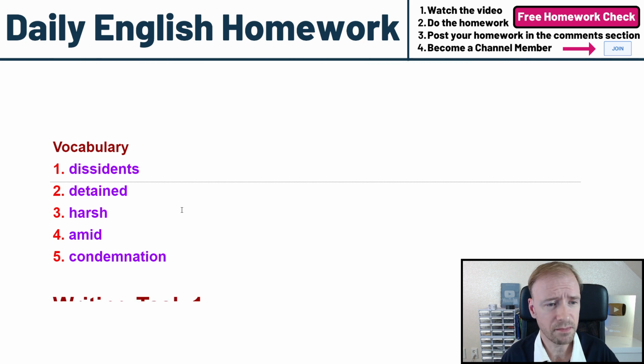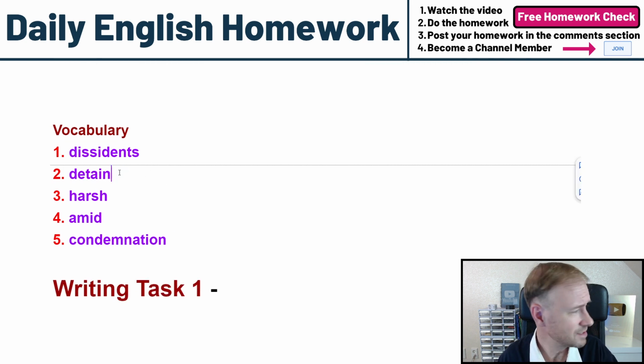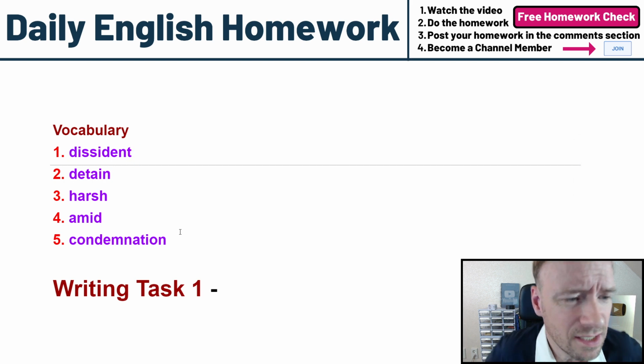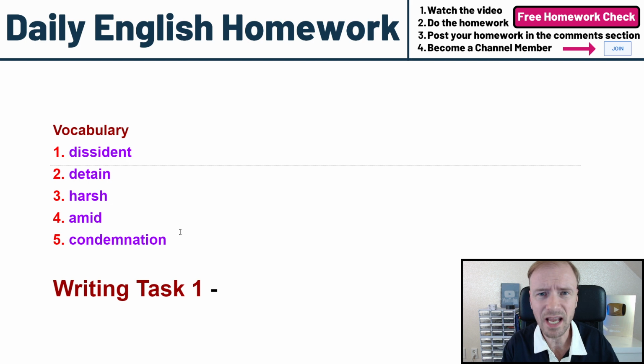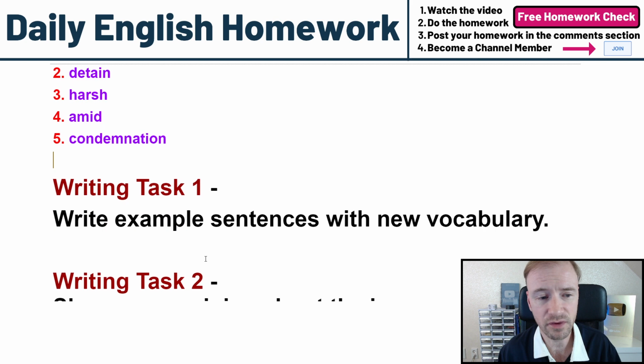So our vocabulary here, let's just focus. Detain, dissident. Okay. Dissident, you're against the government. Detain, the police are holding you for some time period. Harsh is too strong. Amid, in the middle of. Condemnation, the people do not agree. Now, I gave a quick explanation of these words. Is that enough? No. I also advise you to consult an English to English dictionary to recheck the meanings and get example usages of them. So this video is not enough. You also have to do a little effort to know this vocabulary.